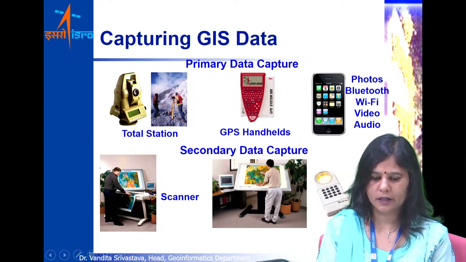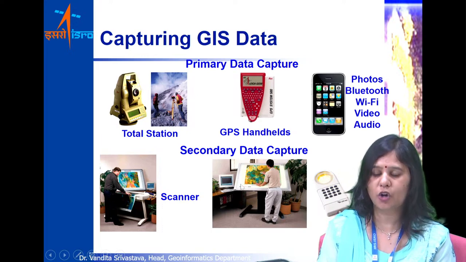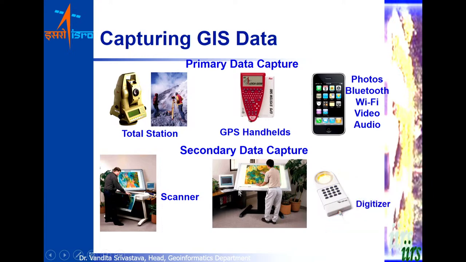One of them, an old method, used a digitizing tablet, and on that people would place their hard copy maps. Using the digitizer mouse, they would first install and make it compatible with the GIS software, and once the data is georeferenced to the screen, they would move the digitizer cursor on the map, and accordingly the map would be traced here. But this is an old method. Although it is history, you should know it as a concept.